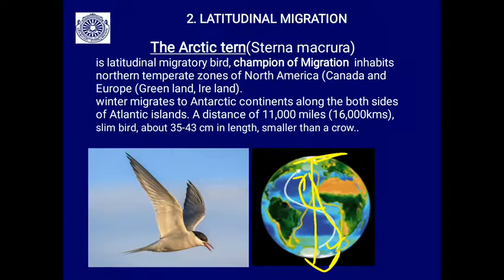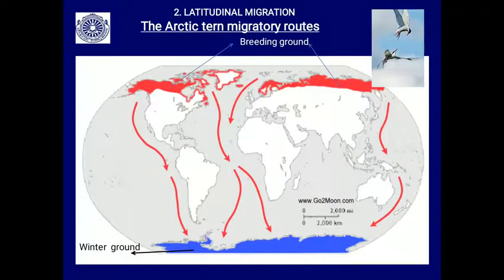This is a slim bird about 35 to 43 centimeters in length, smaller than a crow in size. Every year they fly from the northern hemisphere to the southern hemisphere during the winter season, and back to the northern hemisphere during the favorable summer season.